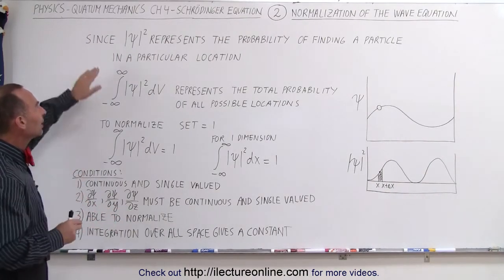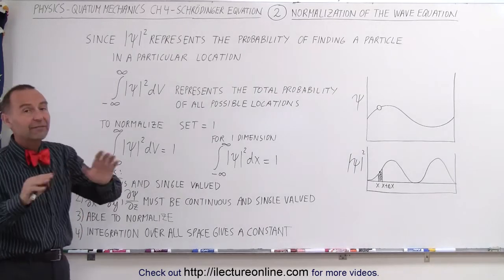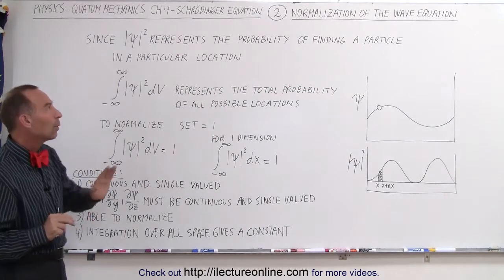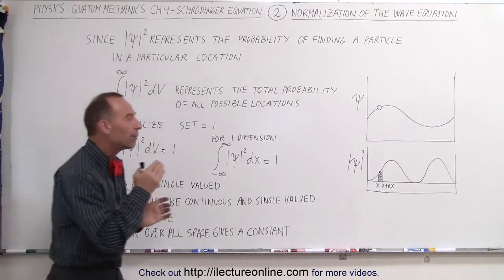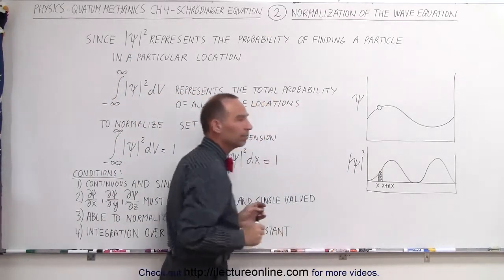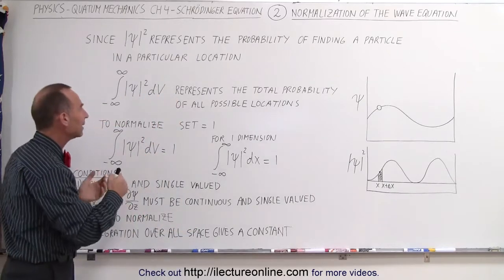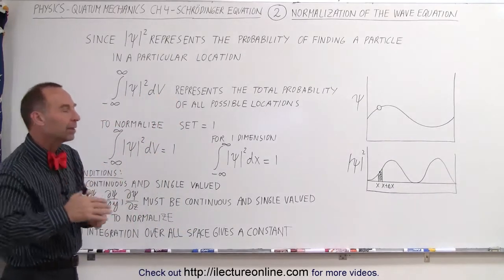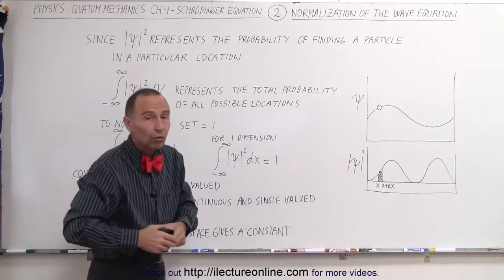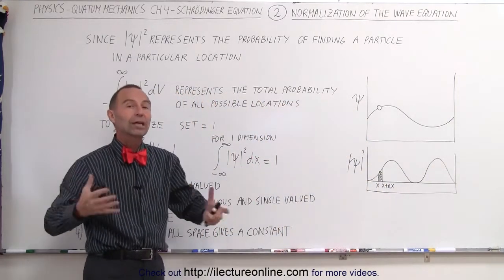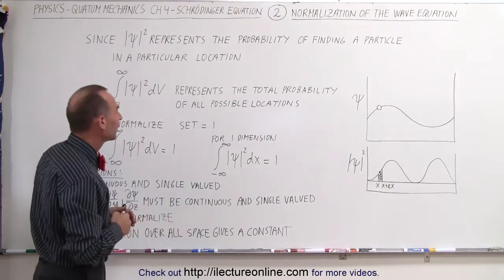Well, first of all, we realize that the wave function by itself has no physical meaning. But when we square the wave function, it represents the probability of finding the particle in a particular location. If we then sum up all those probabilities of all the various locations where the particle can be, that gives us the total probability of all locations of that particular particle.